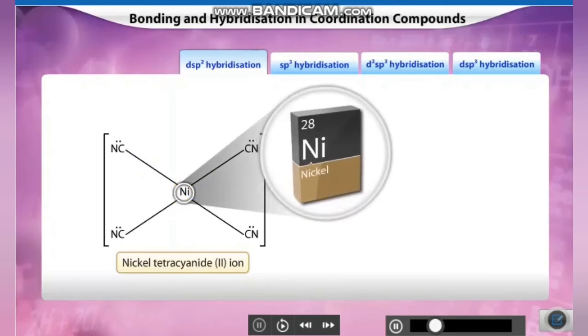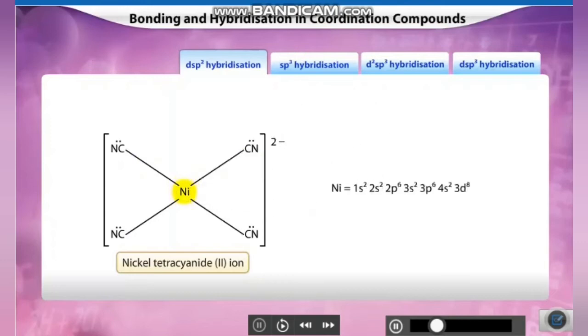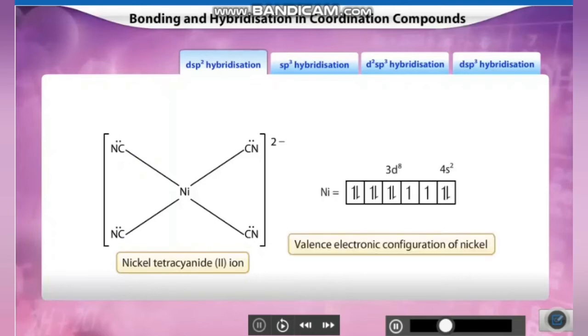The electronic configuration of nickel is 1s2, 2s2, 2p6, 3s2, 3p6, 4s2, 3d8. The valence and penultimate shell electronic configuration of nickel is 3d8 and 4s2. In the nickel tetracyanide 2 complex, nickel ion has +2 oxidation state. Therefore, the valence electronic configuration of nickel ion is 3d8.